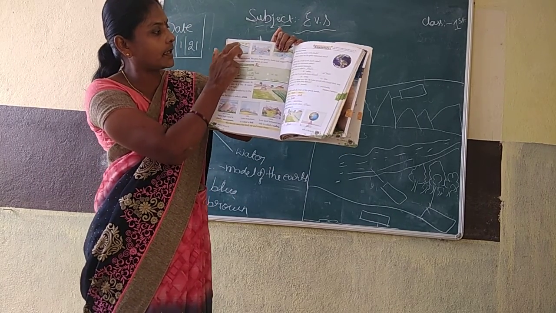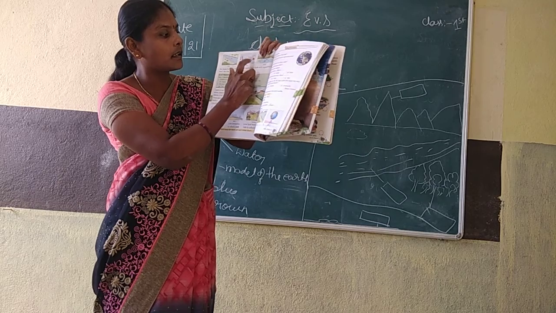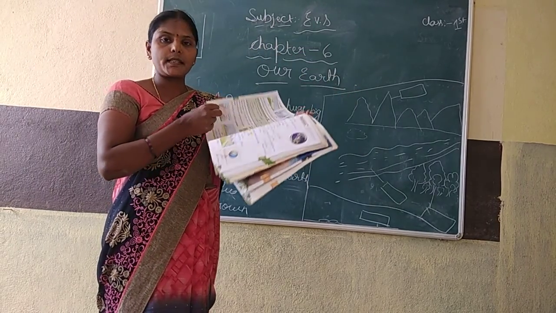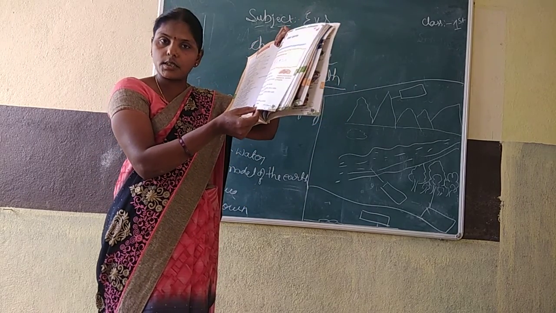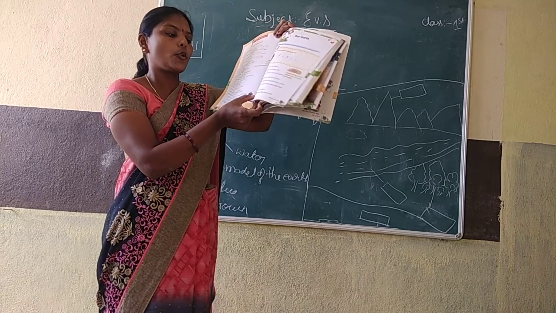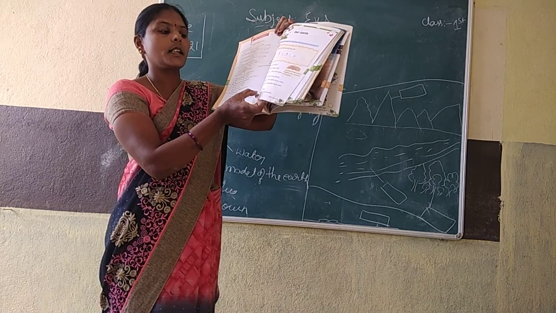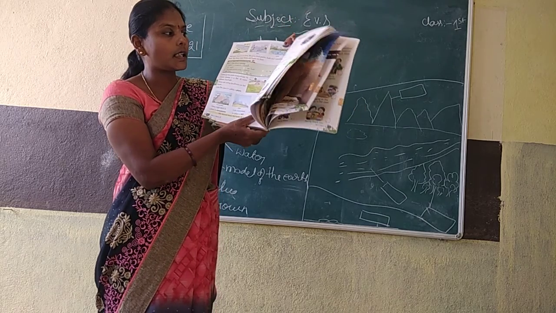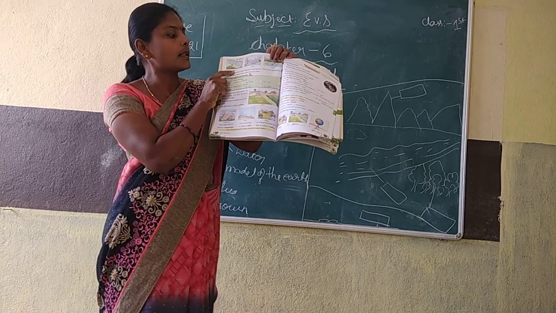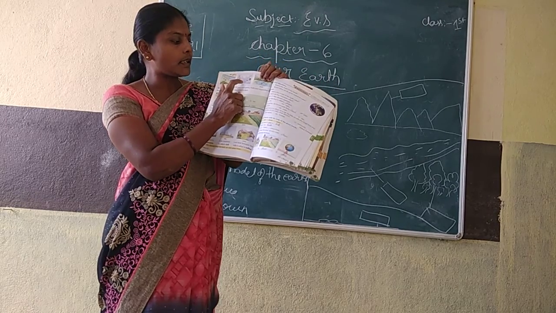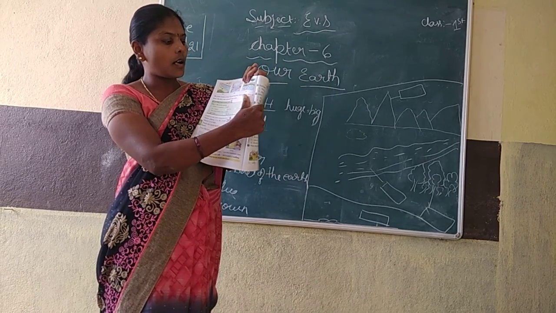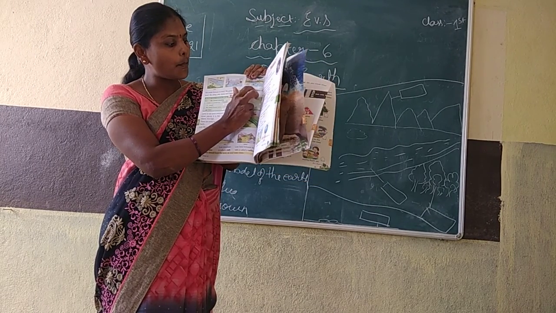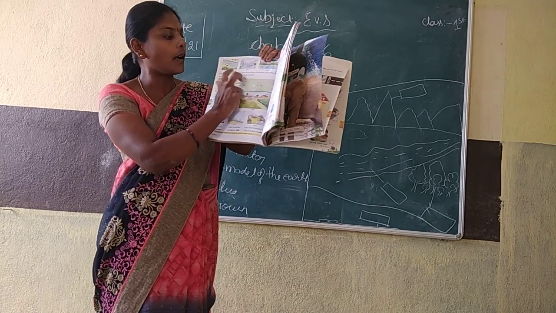See, rivers like this, rivers, lakes, ponds. So many sources of water are there. Oceans, seas, rivers, lakes, ponds. Some examples are given. Turn the page. See, a river, where water is there. It is one source of water. Lakes are also a source of water. Ponds are also a source of water.